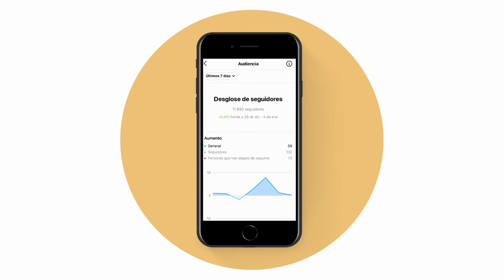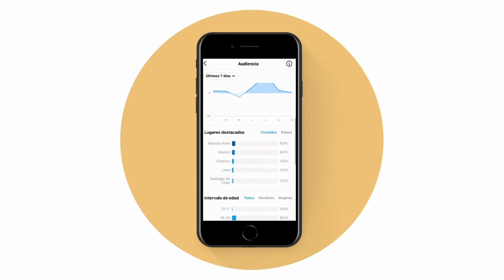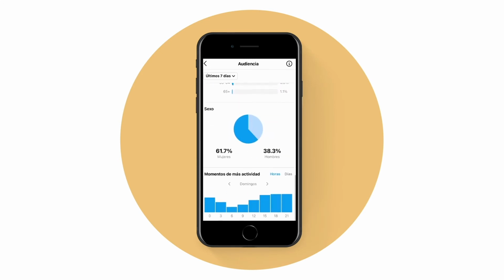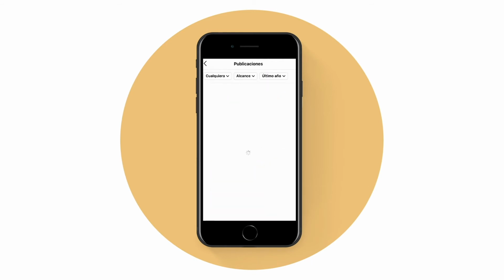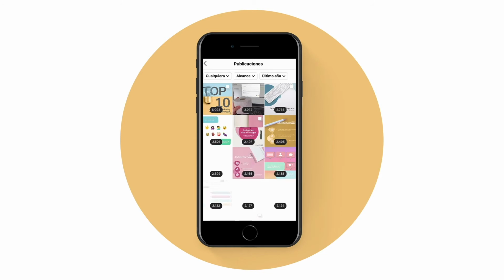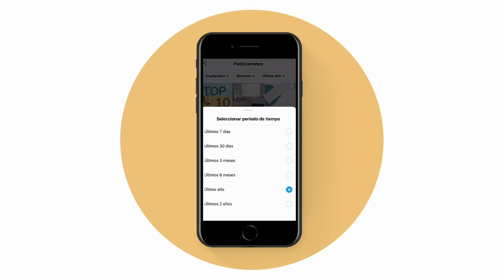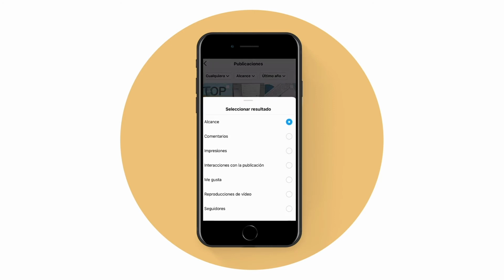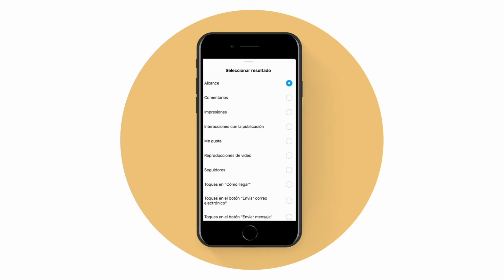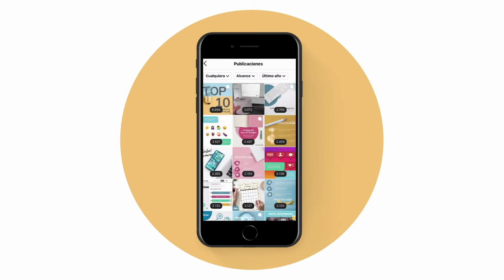In followers, you can see the origin, age, and your most active moments, and so on with each of them. The same thing happens with publications, IGTV, or stories. You just have to click and select the time from when your activity started, or selecting the last week, month, 3 months, or a year. You can also select the metric by which you want to see your publication sorted: reach, impressions, likes, followers, etc. And you will see the selected statistic for each image.